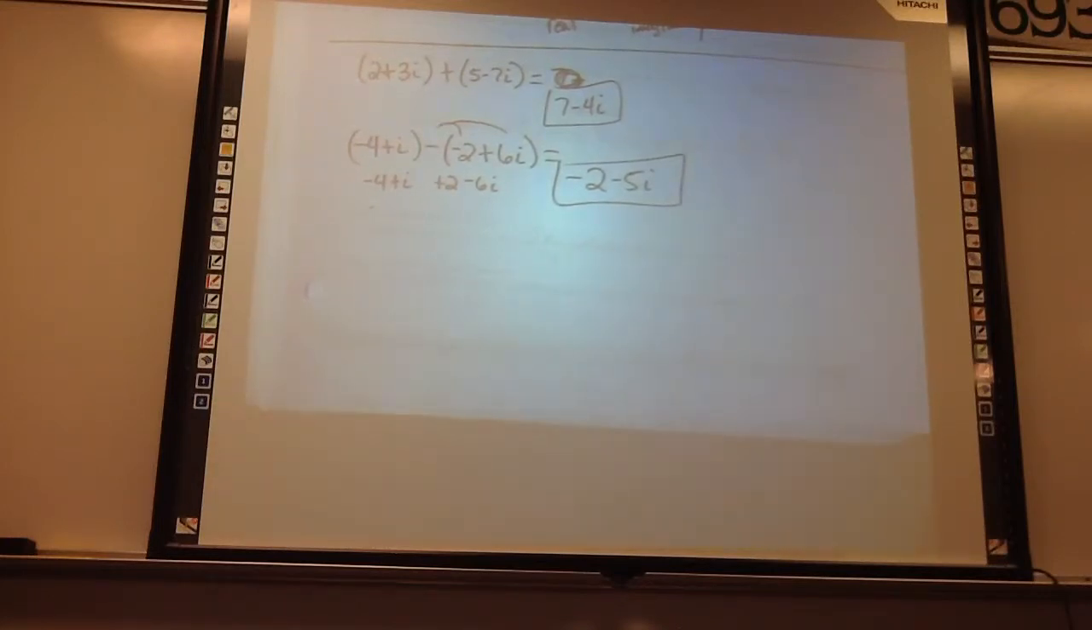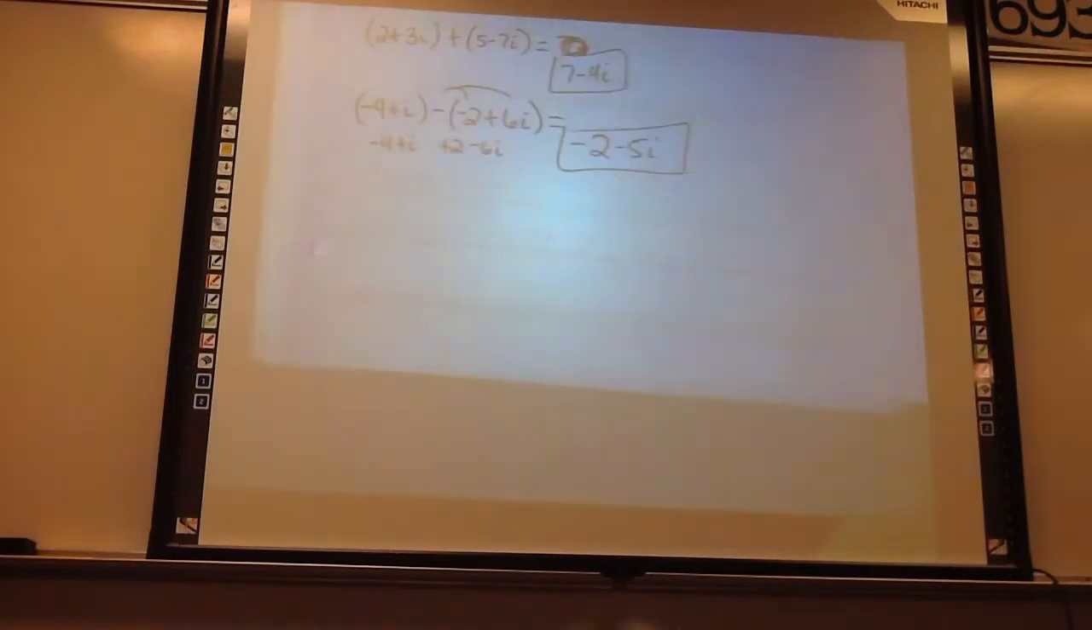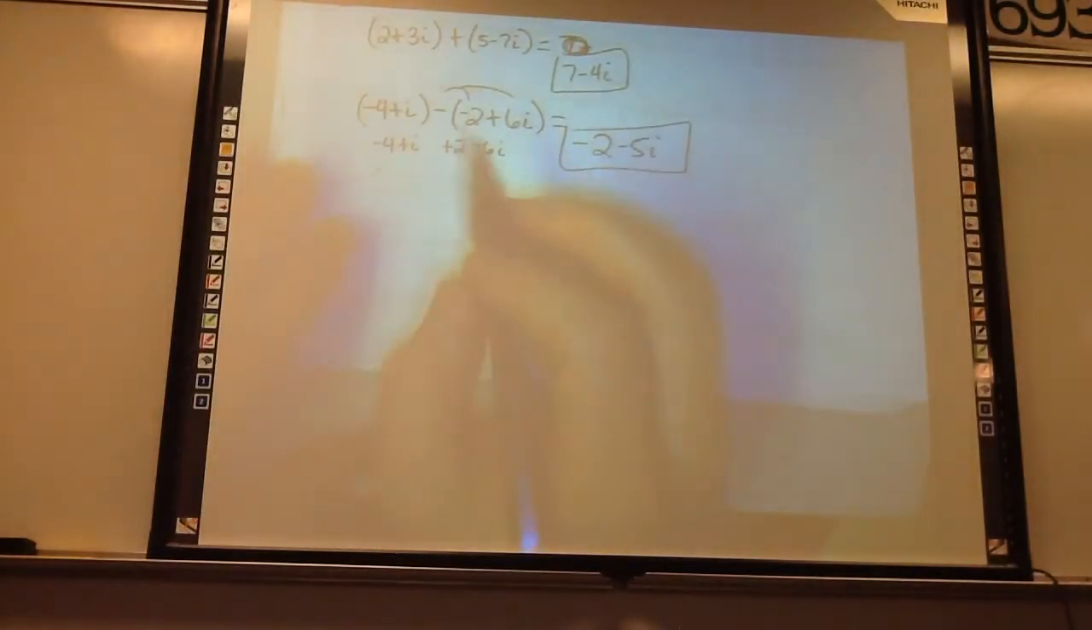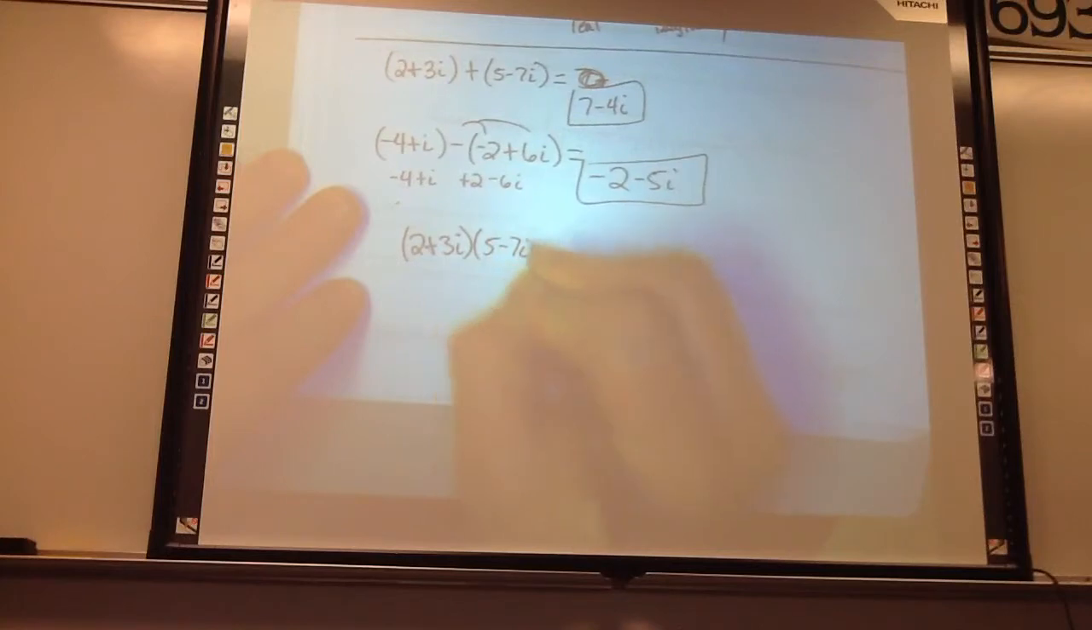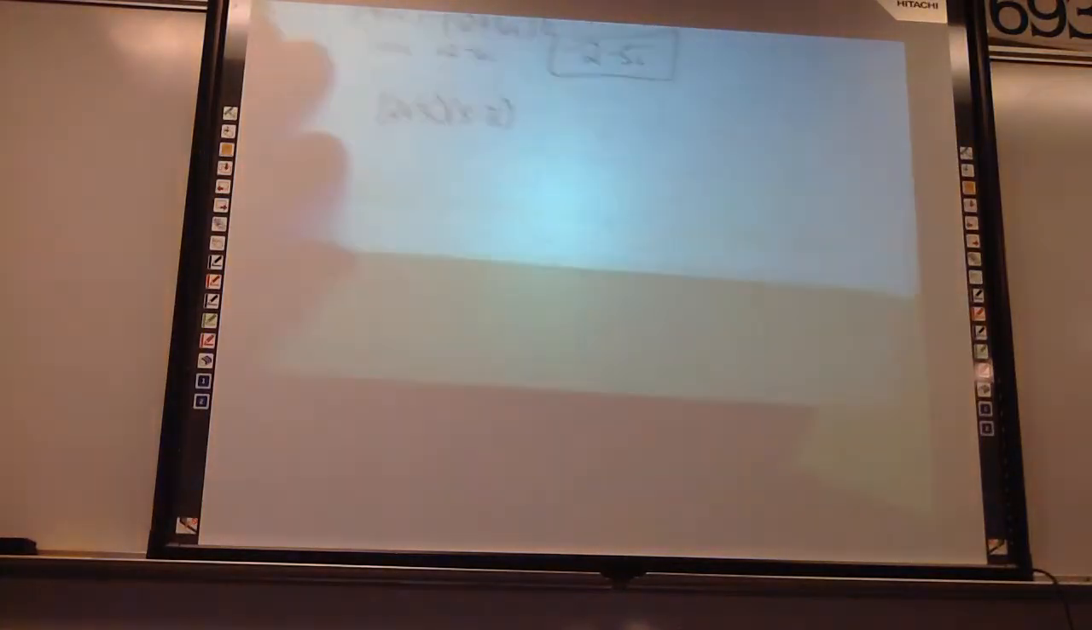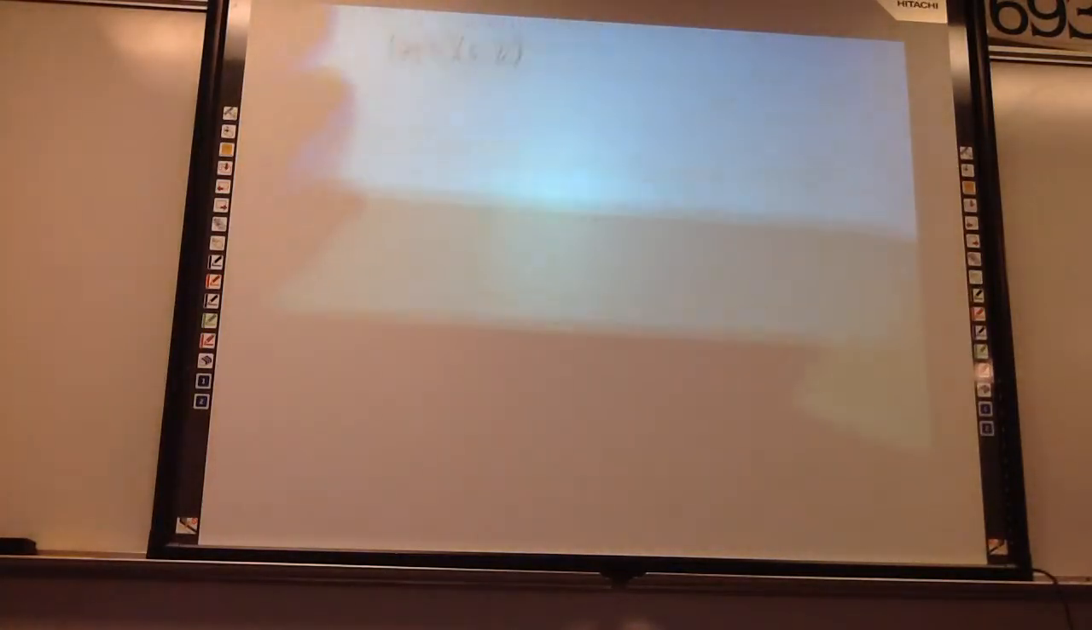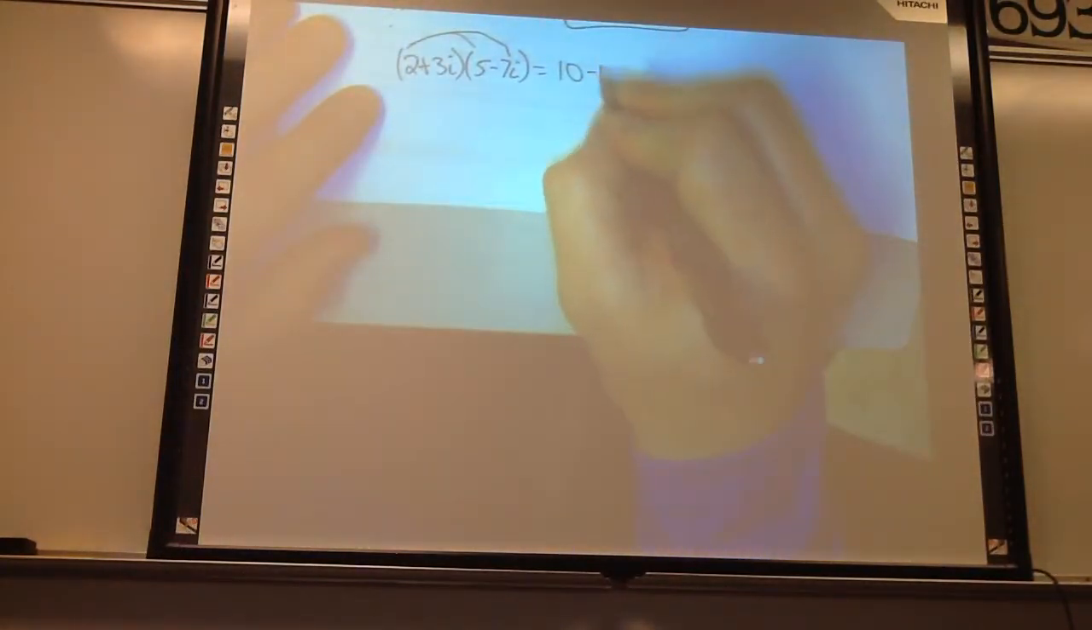Pretty simple. Multiplication is a tiny bit harder. Just a tiny bit. So let's multiply. We'll just pick these two and multiply them. Instead of adding them, now I'm going to multiply them. 2 plus 3i multiplied by 5 minus 7i. 10 plus, just like with x, distributive property. 2 times negative 7 is negative 14i.